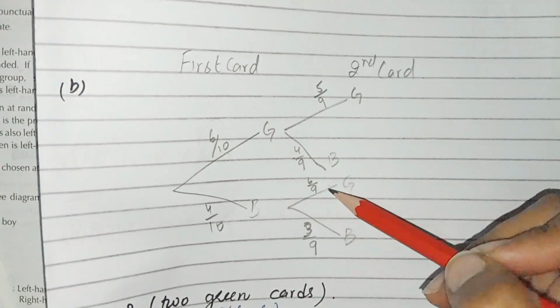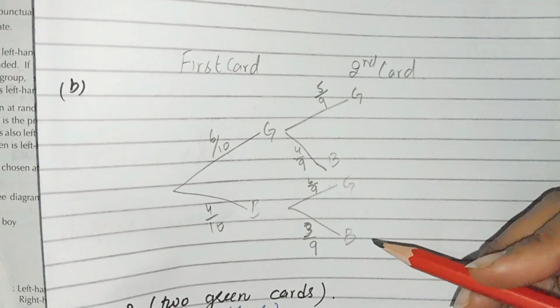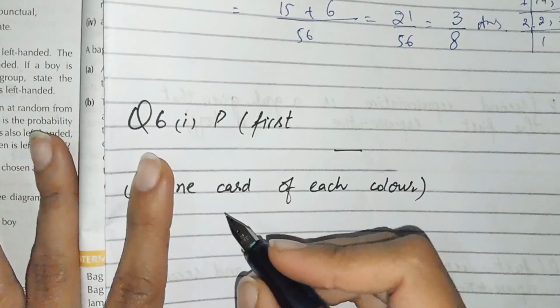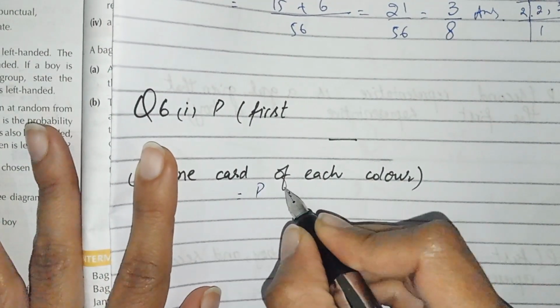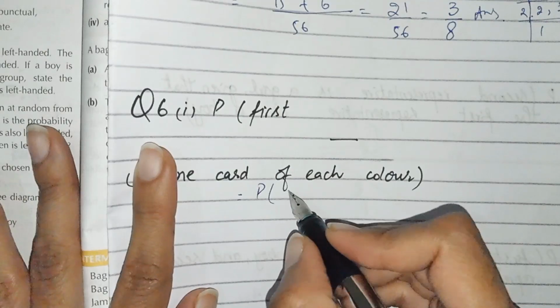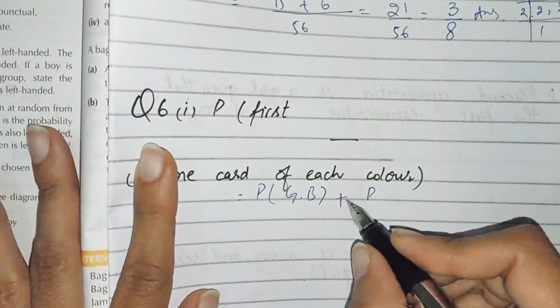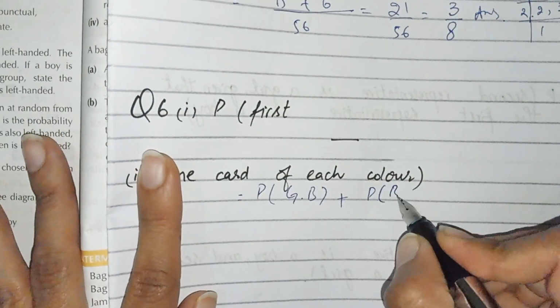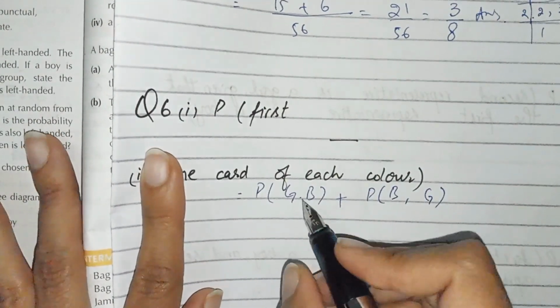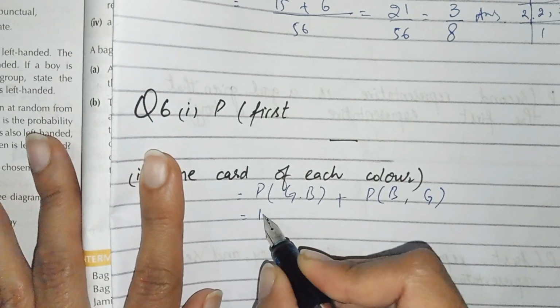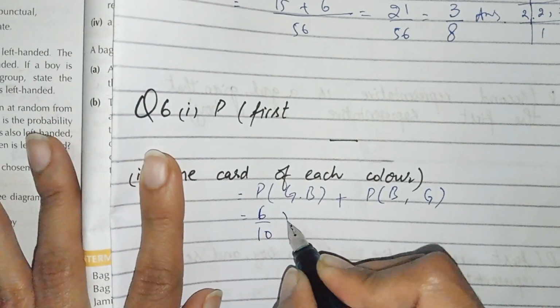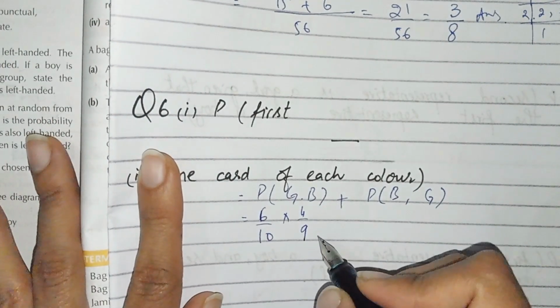Maybe it's this one and maybe it's this one, and we have to combine this probability. So we can write the probability like that: green and blue, or means plus blue and green, 6 by 10, 4 over 9,